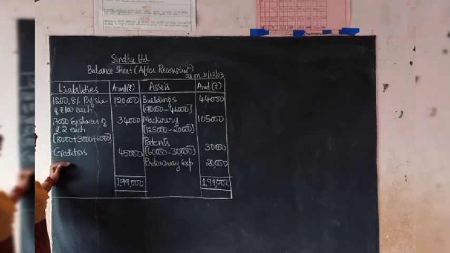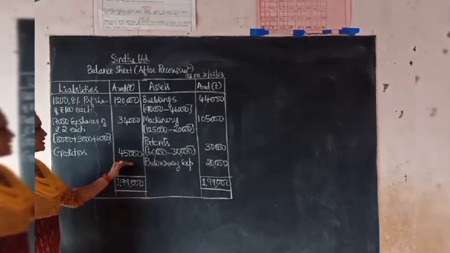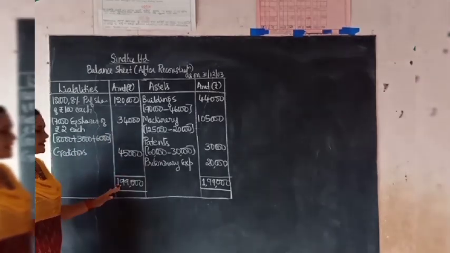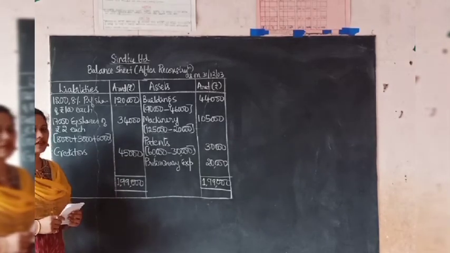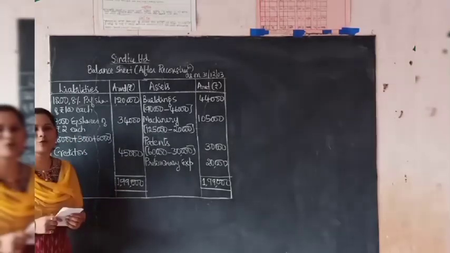Then the one more liability we have here is creditors, that is 45,000. So the balance sheet will tally at 1,99,000. So these are the adjustments we have to do in this question.